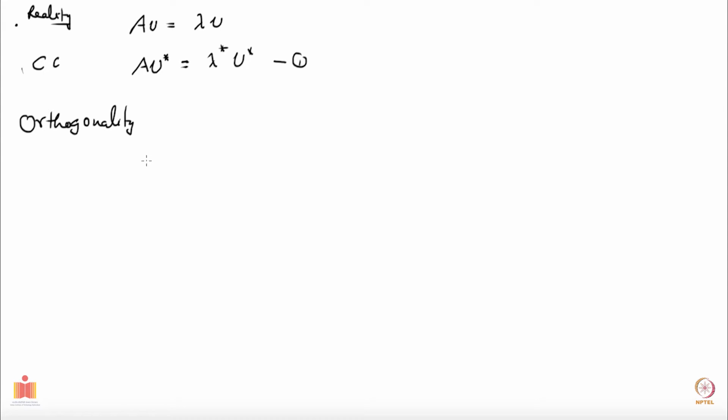If I take a transpose of this, it will give me V star transposed, which just means a row vector, times A transpose, equal to lambda star, which is a constant, so nothing happens to it, and then V star transpose. I will take this and multiply with this equation. So I get V star transpose A transpose, and then from here A V.